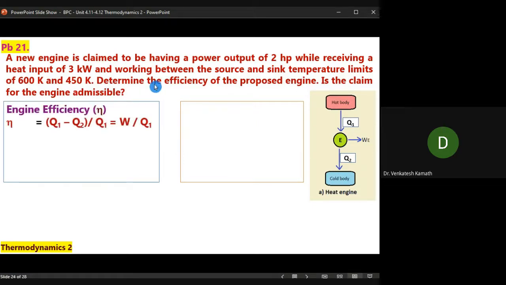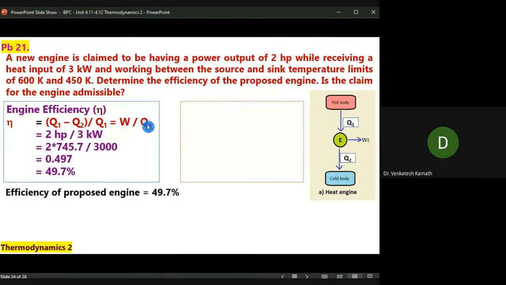How do we do this? First, you find out the engine efficiency based on the available information. I have told you the input, I have told you the output. I may have a reversible or irreversible engine, whatever it is, input and output are known to me. So I know the W, I know the Q1. Work is 2 HP and input is 3 kilowatt. I'll convert it so that I have the same unit for both. 1 HP is 745.7 watt, kilowatt means 1000 watt. I'll compare it in the same unit. So I get a value of 49.7% efficiency of the proposed engine.